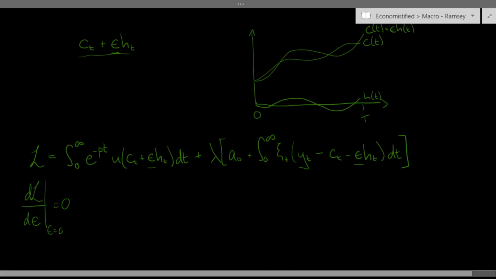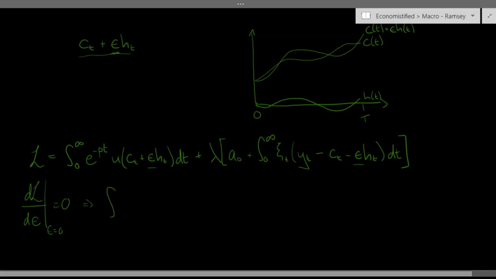Whenever you want to differentiate an integral of some function, so we're differentiating with respect to epsilon here, but epsilon is inside this integral, you can use Leibniz rule. Because the bounds of our integral don't depend on the thing we're differentiating with respect to, epsilon, we can just change the order of the integral and the derivative. In other words, the derivative of an integral with respect to epsilon is the same as the integral of the derivative of some function with respect to epsilon.